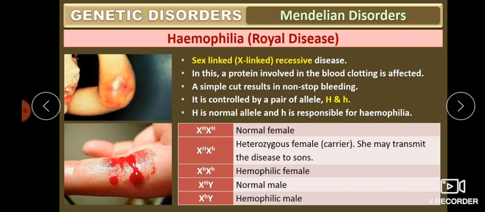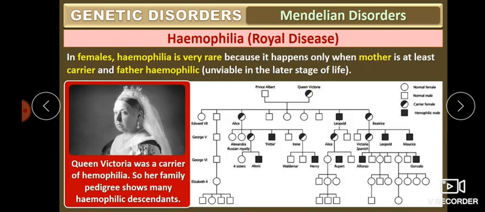If the X chromosome has the normal H, the normal allele, then he will be a normal male. And if the X chromosome has the affected hemophilia allele, then he will be the hemophilic male. So these are the conditions. So why is it called the royal disease? Queen Victoria was a carrier of hemophilia.